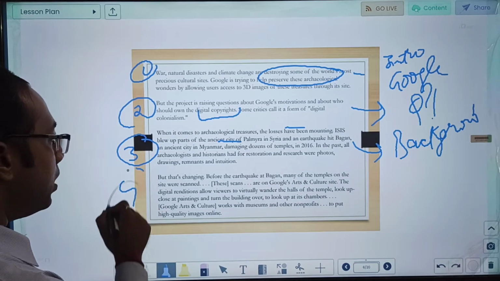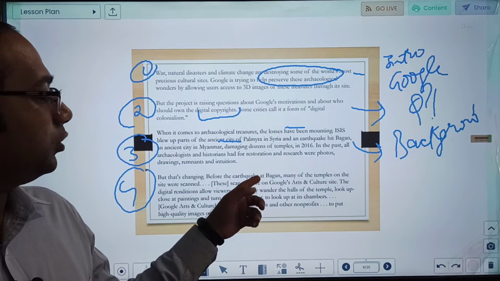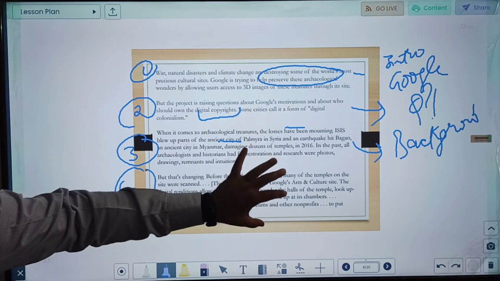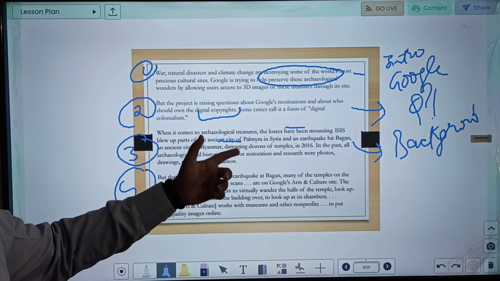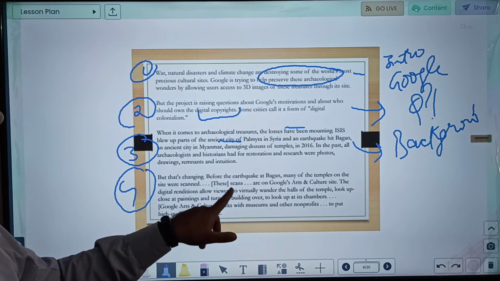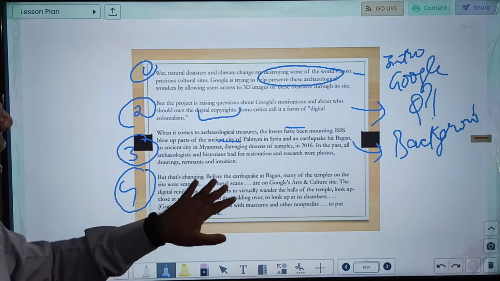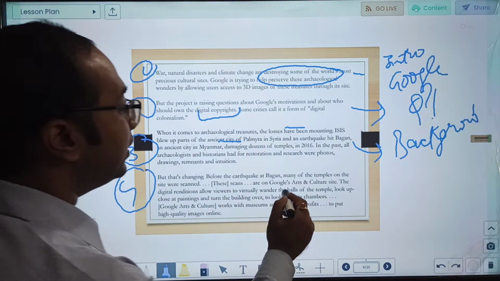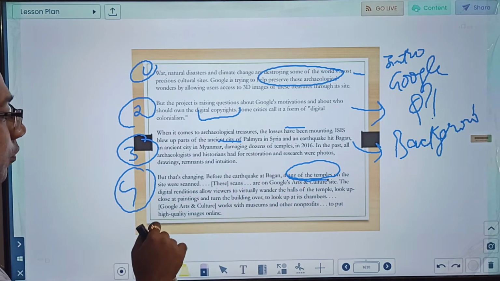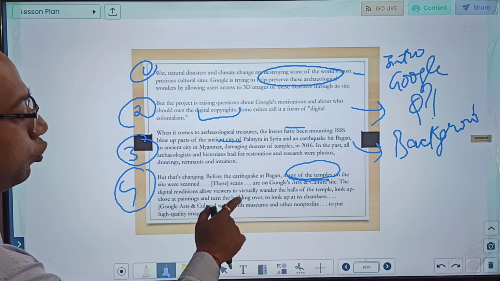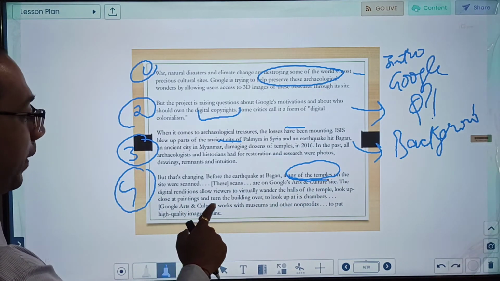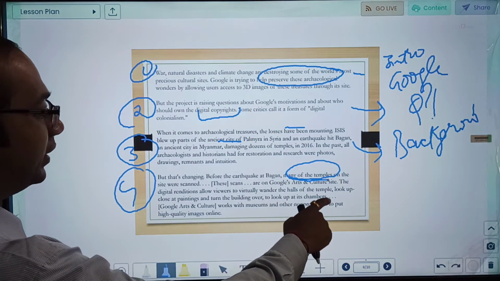Fourth paragraph: But that's changing. Before the earthquake began, many of the temples on the site were scanned. So now it is relating how Google's approach is helping. These temples got damaged in the earthquake, but before that, Google had scanned them and kept the scans. These scans are on Google's art and cultural site. So basically even after being destroyed, people can refer to them. Digital renditions allow viewers to virtually wander the halls of the temple, look up close at paintings and turn the building over to look at its chambers.